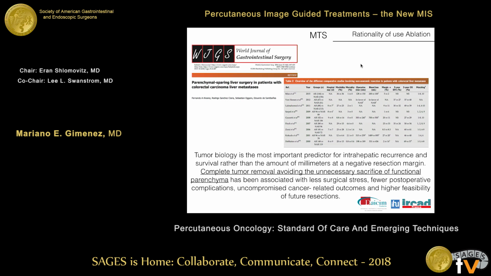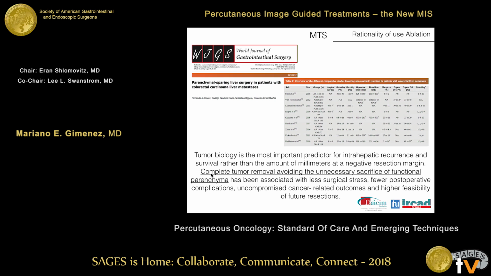In colorectal mets, the rationale for ablation is, well, I use this paper from the HPB surgeons: tumor biology is the most important predictor for intrahepatic recurrence and survival, rather than the number of millimeters of negative resection margin.